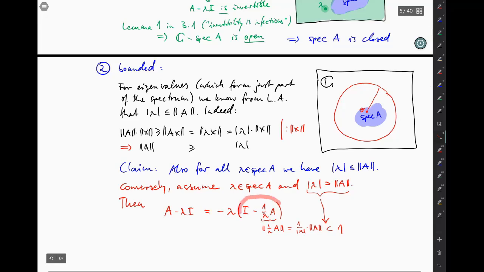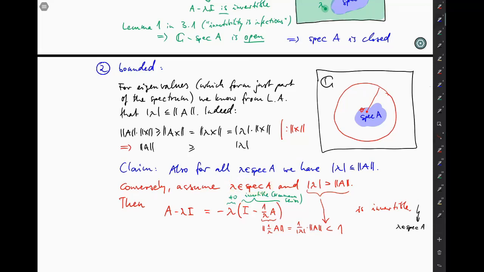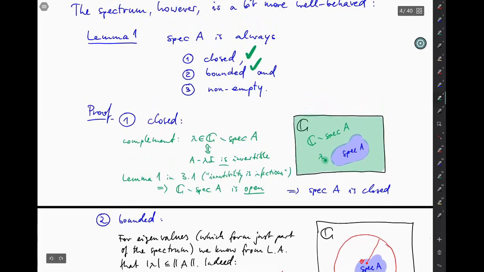So indeed here we have identity minus a small operator, one which has norm less than 1, which makes this operator in brackets here invertible by Neumann series, which we also discussed in section 3.1. Okay, and then this factor in front here is of course non-zero because lambda is larger, or modulus lambda is larger than some non-negative number. But that makes the product, which is this operator, invertible, which of course contradicts the fact that lambda is in the spectrum. Okay, so indeed this claim here must be true, and that's how we see that the spectrum is bounded.